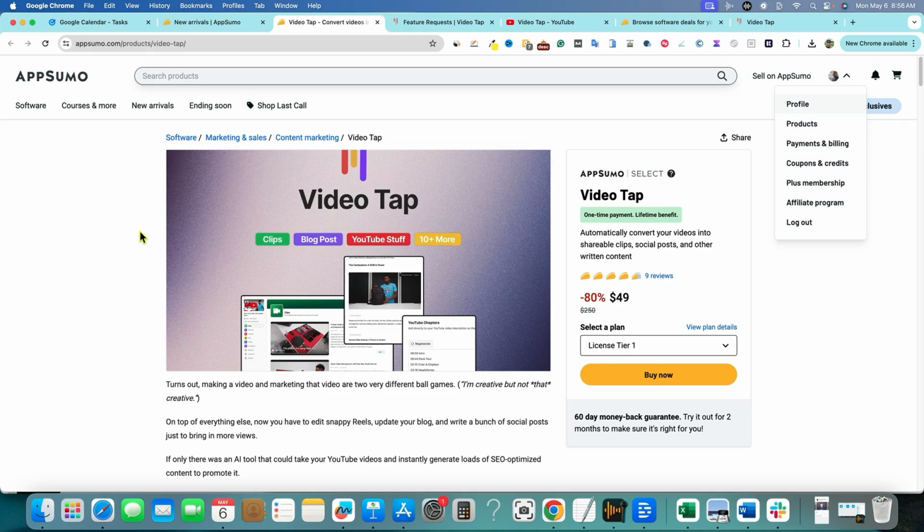Let's take a look at VideoTap. Now, there's a lot going on with this software. This is going to be like Minvo, but I believe they even have more stuff in this app to uncover or unwrap, if you will.